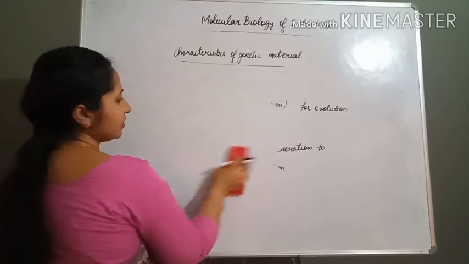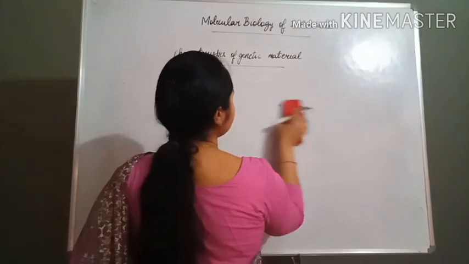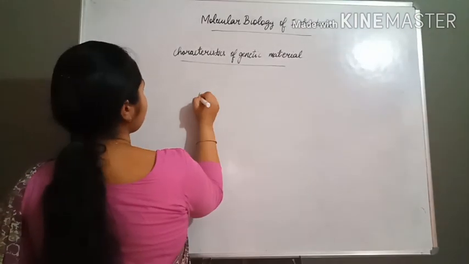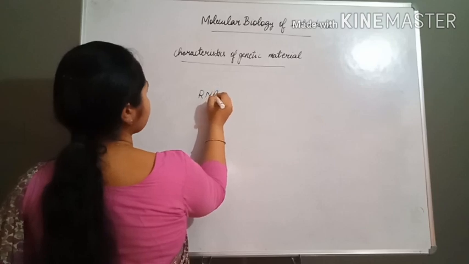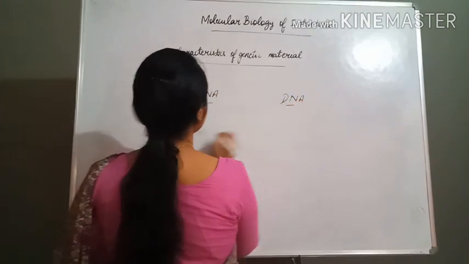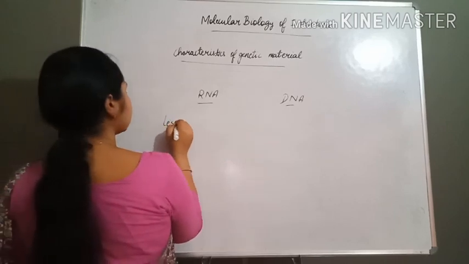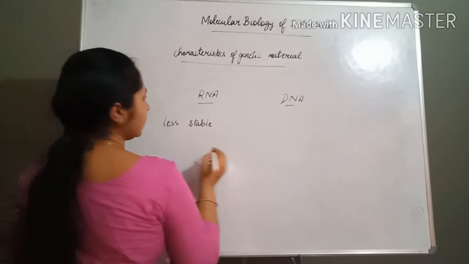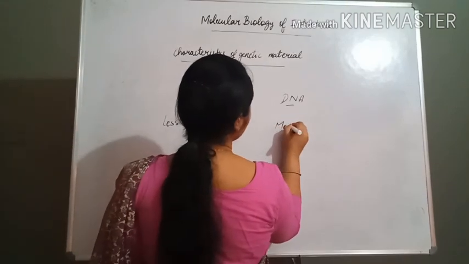the stability related to RNA and DNA. In the case of RNA and DNA, RNA is less stable and DNA is more stable.